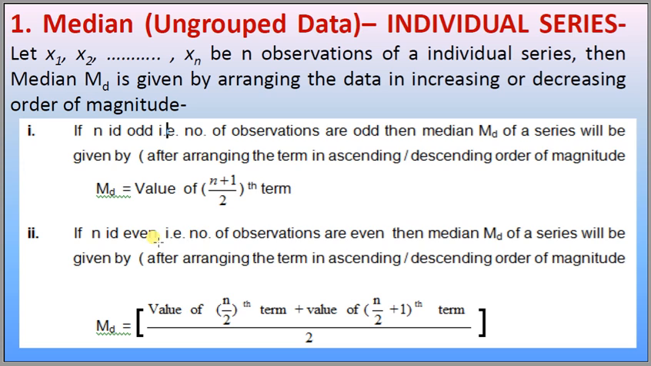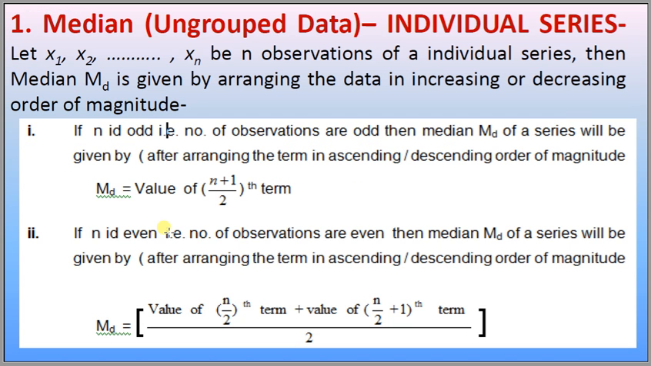If n is even, then after arranging the terms in ascending or descending order of magnitude, the median MD of the series is the value of the n by 2th term plus the value of the (n by 2 plus 1)th term, divided by 2. If there are 10 observations, then n by 2 is 10 by 2, that is the 5th term, and n by 2 plus 1 is 5 plus 1, the 6th term. Then the mean of the 5th and 6th term will be the median in case of an even number.